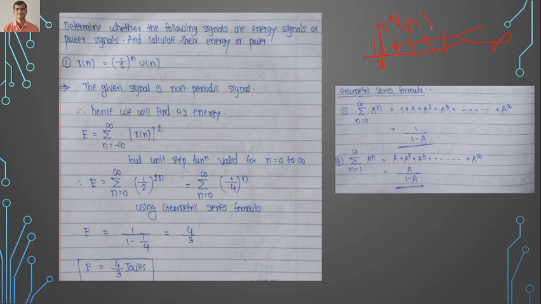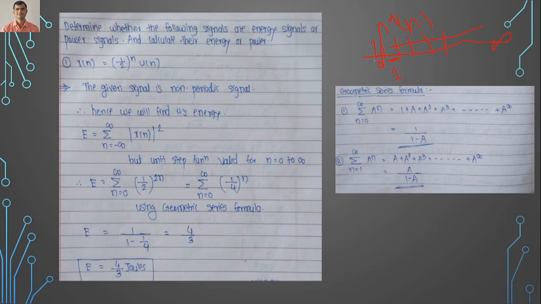Now you see that in this u of n signal, at 0 it will have 1. The same signal is going to repeat after a specific time interval. From 0 it goes to 1, from 1 it goes to 2. So here the fundamental period is equal to 1. So you can say that the u of n signal is a periodic signal, a power signal. We know that a periodic signal is a power signal, so we have to first find its power.